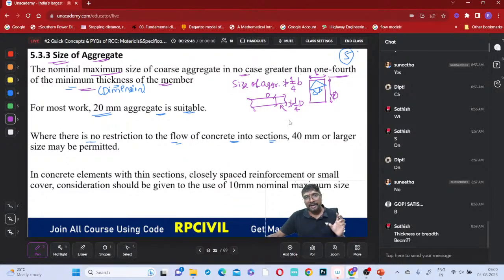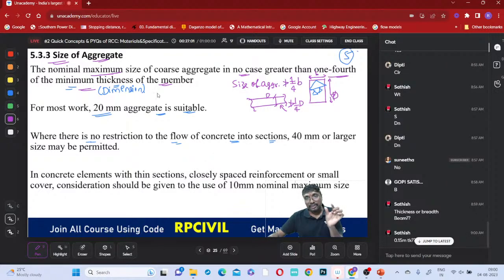For a given member, either it is a beam, column, footing, slab, whatever it is, you take the thinner dimension, the minimum dimension. So the smallest dimension, and the aggregate size should not be greater than 1/4 of that, right?